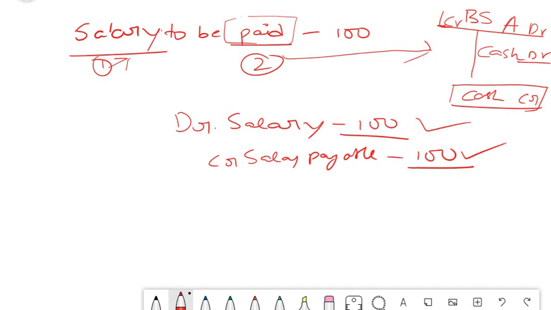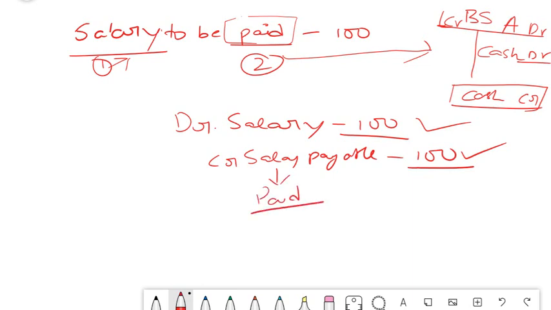Okay sir, payable is done. Now next, when will we pay this? Yes, the next point is that only. We will pay it in the next step, when the time comes for the salary payment, that is, the last day of the month or the first day of the month. At that time, what are the two things which happen? Salary payable becomes paid.